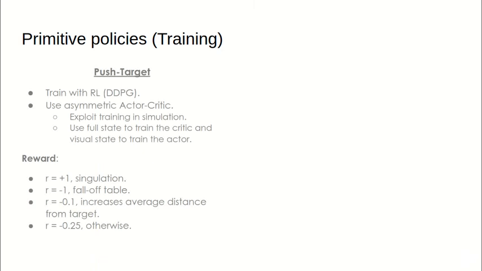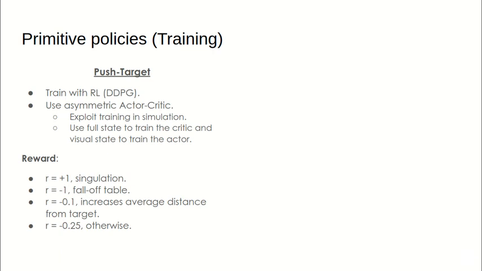So for the training of the policies, firstly we train the push target policy with reinforcement learning. Since we use continuous actions, we utilize the DPG algorithm for training. We actually exploit the fact that we train in simulation to use an asymmetric actor critic, which means that we use the full state representation as input to the critic and the visual state representation as input to the actor.